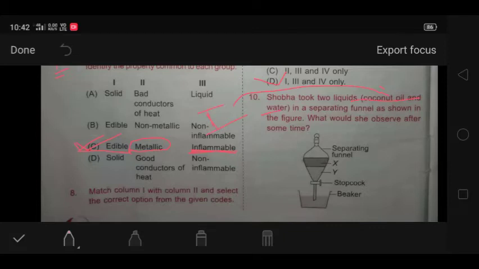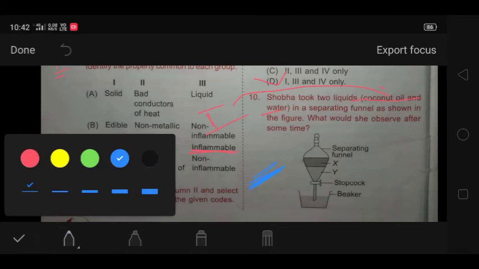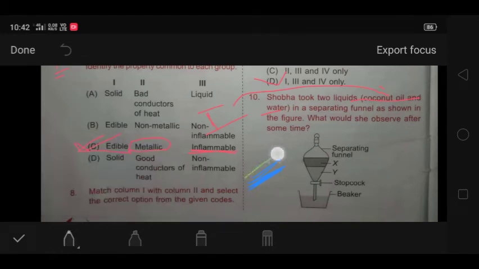And also all oils have a lesser density than water, so that's why all the oils float above the water, like this is water and this is the coconut oil. So all the oils have lesser density than water, so that's why they float over the water.